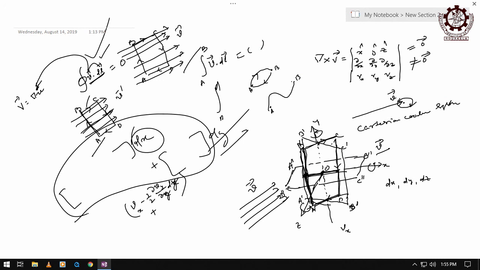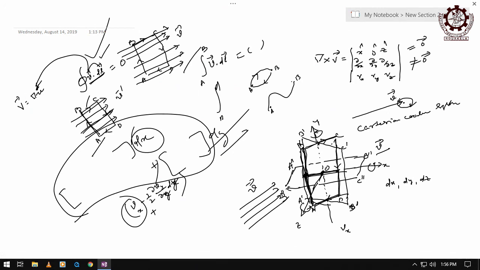First, it is sure that this component will go, right? Vx, Vy, they will vanish. Only the components that remain will be this variation of Vy with respect to x, or y with respect to z, whatever it may be. That component will only exist. Otherwise, plus and minus will cancel out.